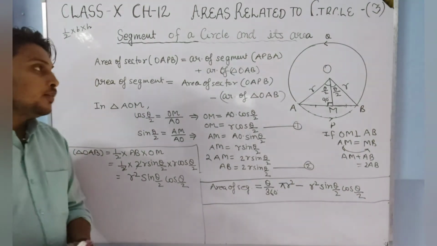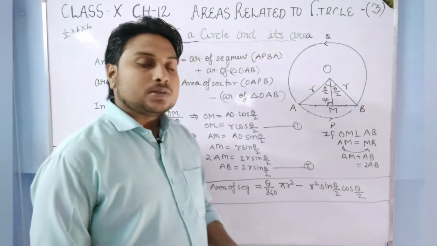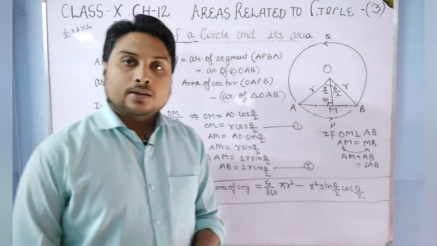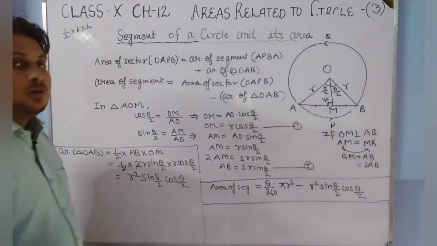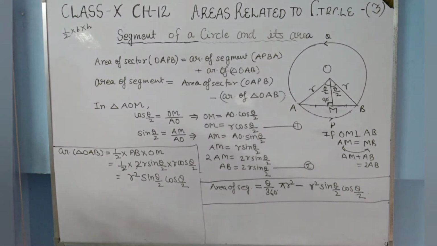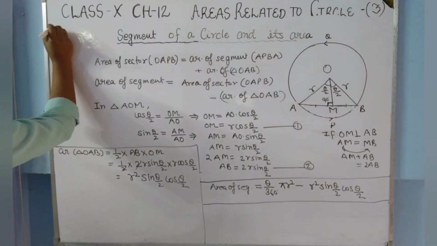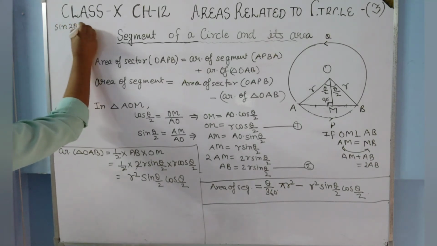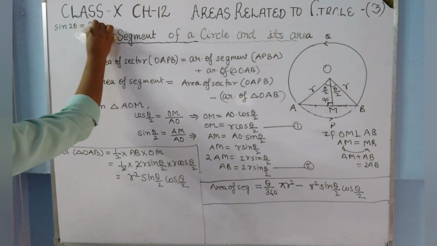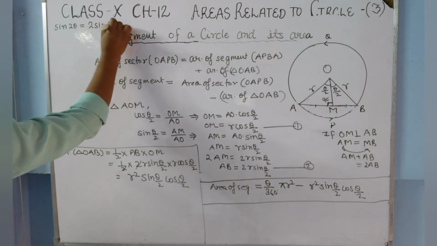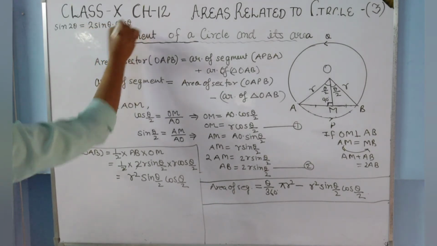One more thing, sometimes this formula can be written in another form. How? See students, in trigonometry there is a formula that sine 2 theta is equal to 2 sine theta into cos theta.